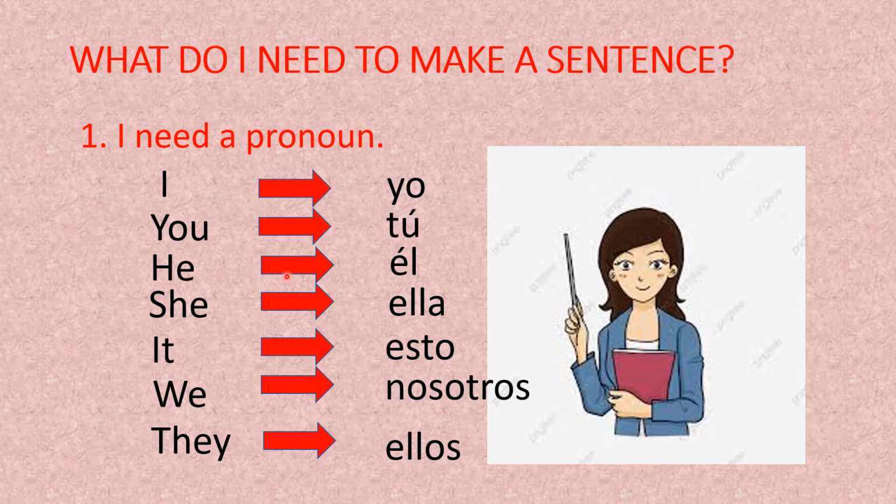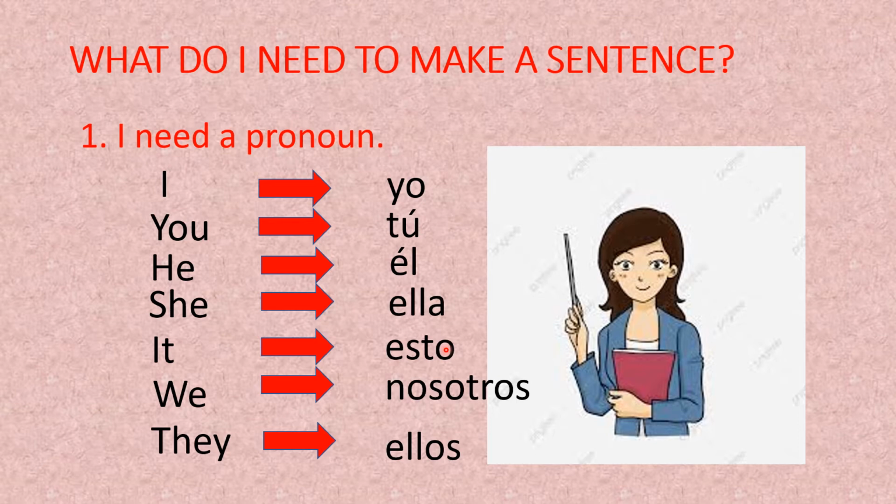He means él. And she means ella. It means esto. This is for objects and animals. The weather too. It usamos para objetos, y reemplaza a los animales, and replaces the weather. Reemplaza el clima, por ejemplo.